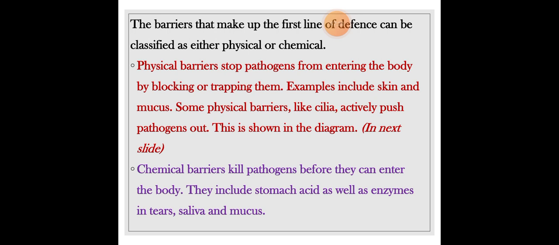Some physical barriers like cilia actively push pathogens out. This is shown in the diagram in the next slide. Chemical barriers kill pathogens before they can enter the body. They include stomach acid as well as enzymes in tears, saliva, and mucus.